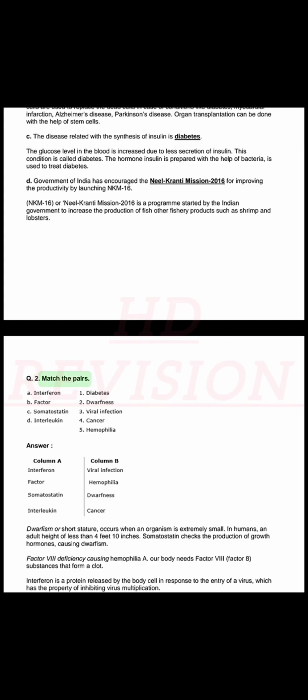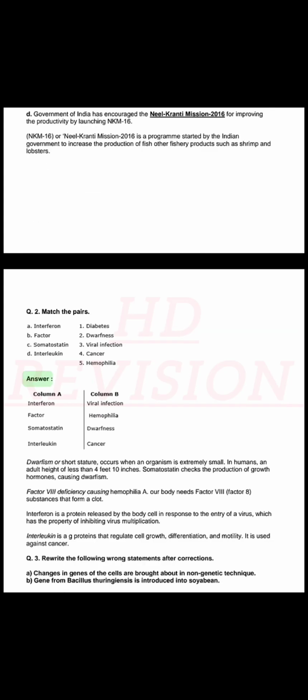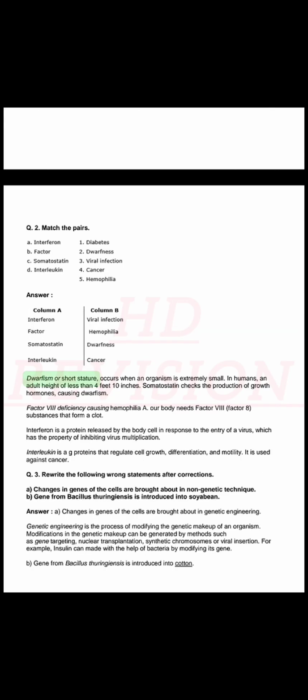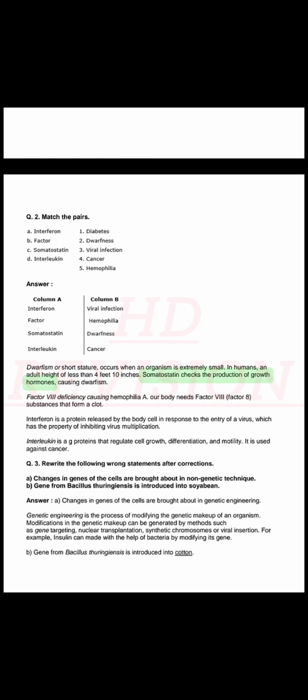Q. Match the pairs. Answer. Dwarfism or short stature occurs when an organism is extremely small. In humans, an adult height of less than 4 feet 10 inches. Somatostatin checks the production of growth hormones, causing dwarfism. Factor VIII deficiency causes hemophilia. Our body needs factor VIII substances to form a clot.